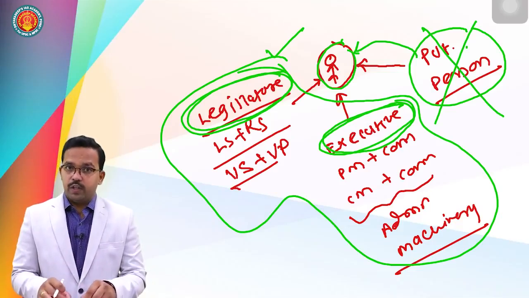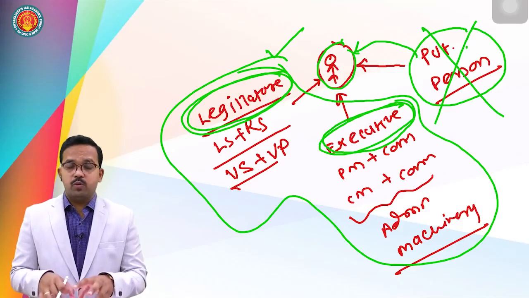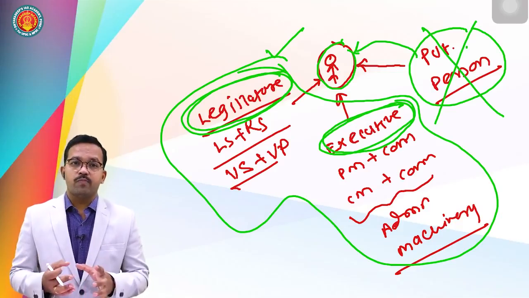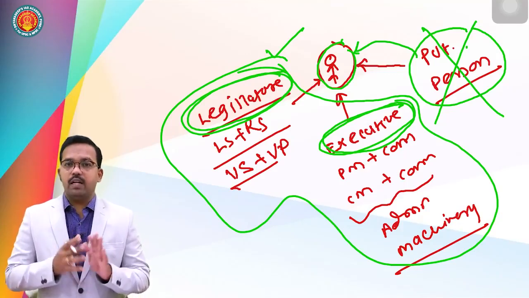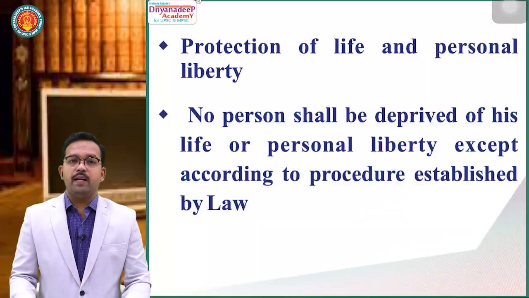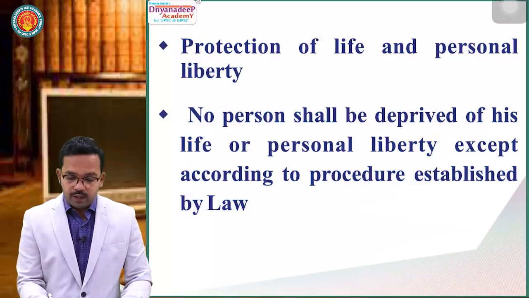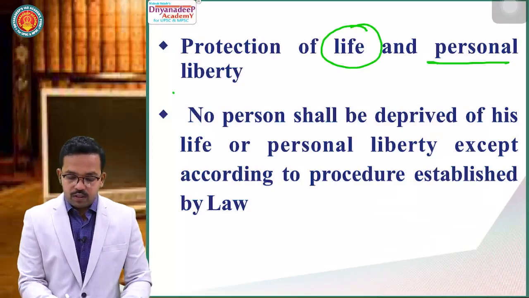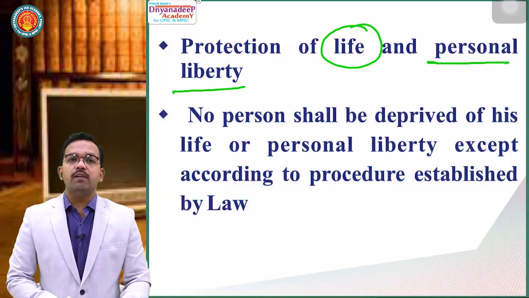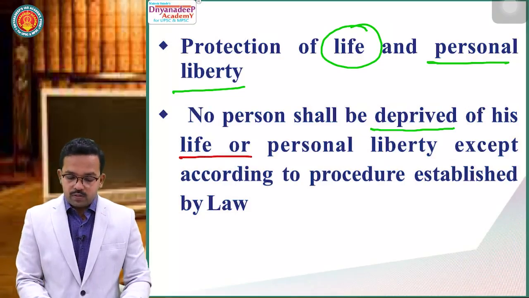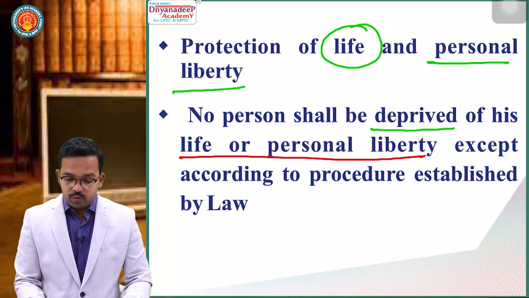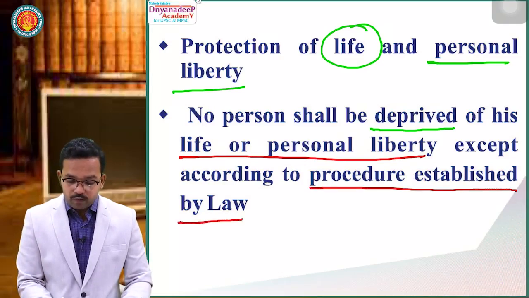First, try to understand this point which I explained just a few minutes back. So, go through this video time and again so that you will get an idea. Now, we'll move forward towards Article 21 and we'll try to understand what it says. See, first, Article 21 talks about protection of life and personal liberty. Now, what does Article 21 say? It says, no person shall be deprived of his life or personal liberty except according to procedure established by law.